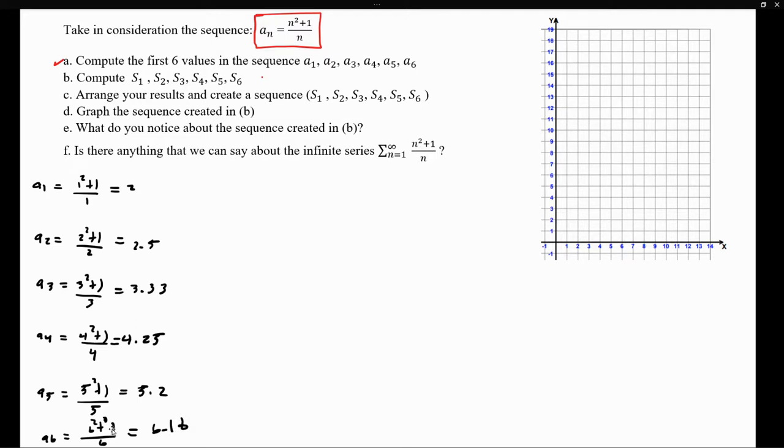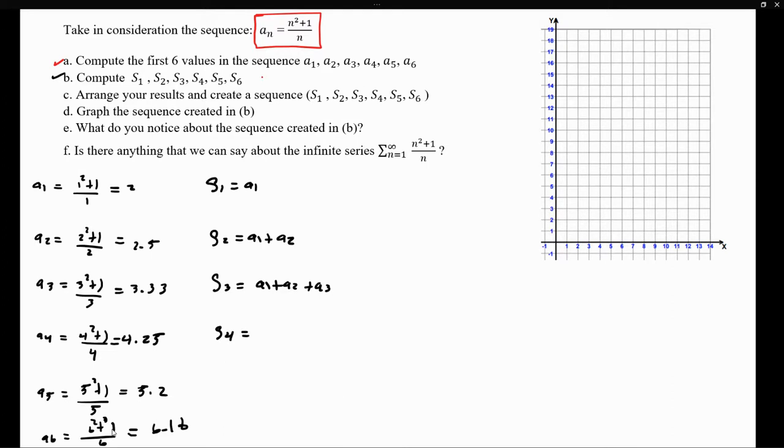Okay, so now we have defined the first 6 terms in our sequence. Again, we're going to do the same analysis. So the first partial sum is just the first term. The second partial sum is just adding the first 2. The third partial sum is adding the first 3 terms.